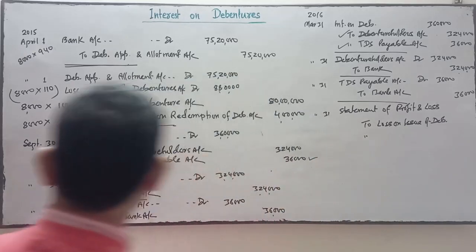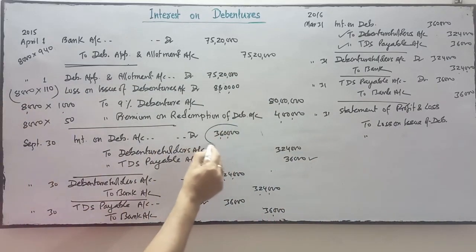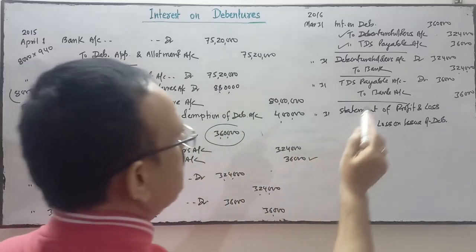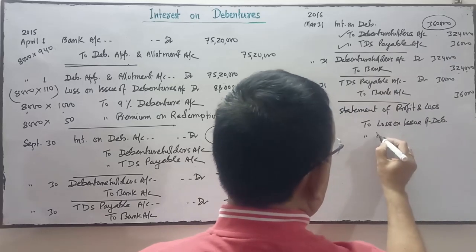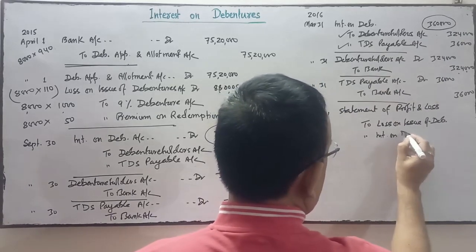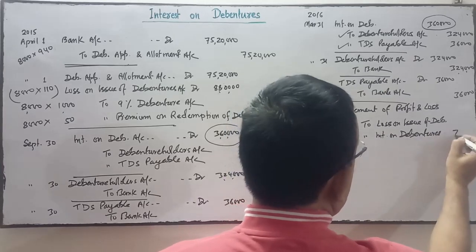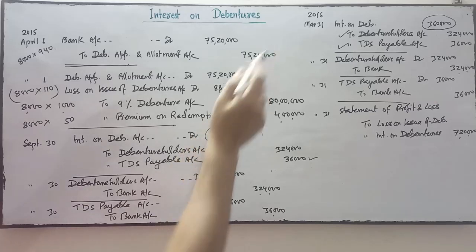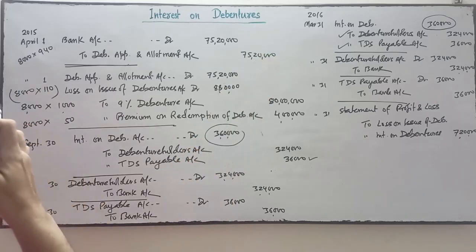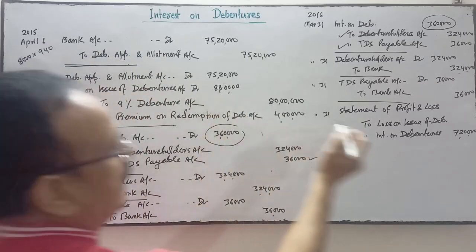And second one, the interest: this interest 6 months and this interest 6 months, total is 7,20,000 interest on debentures. 3,60,000 plus 3,60,000, 7,20,000, and the loss is 8,80,000.